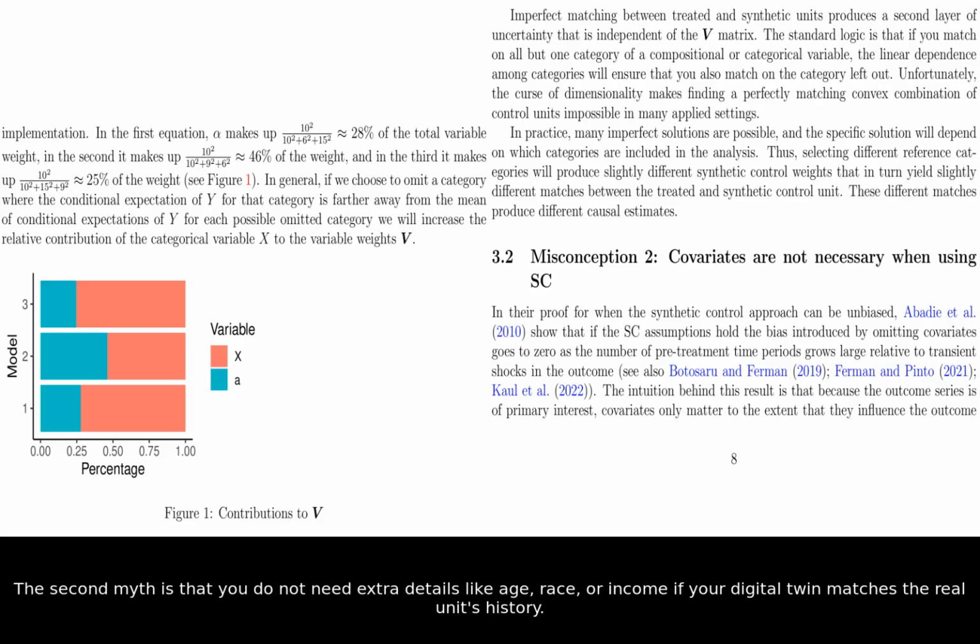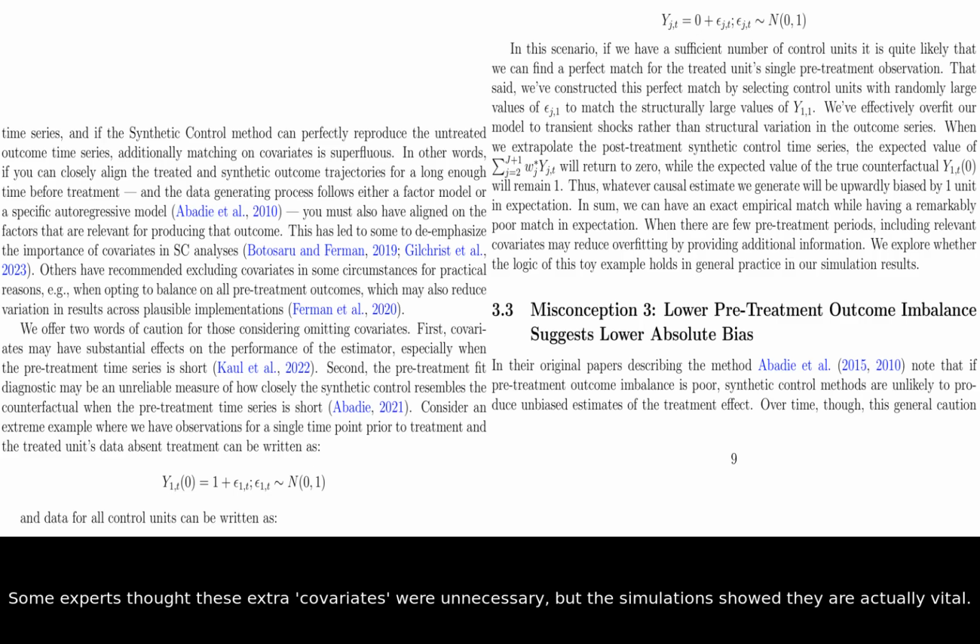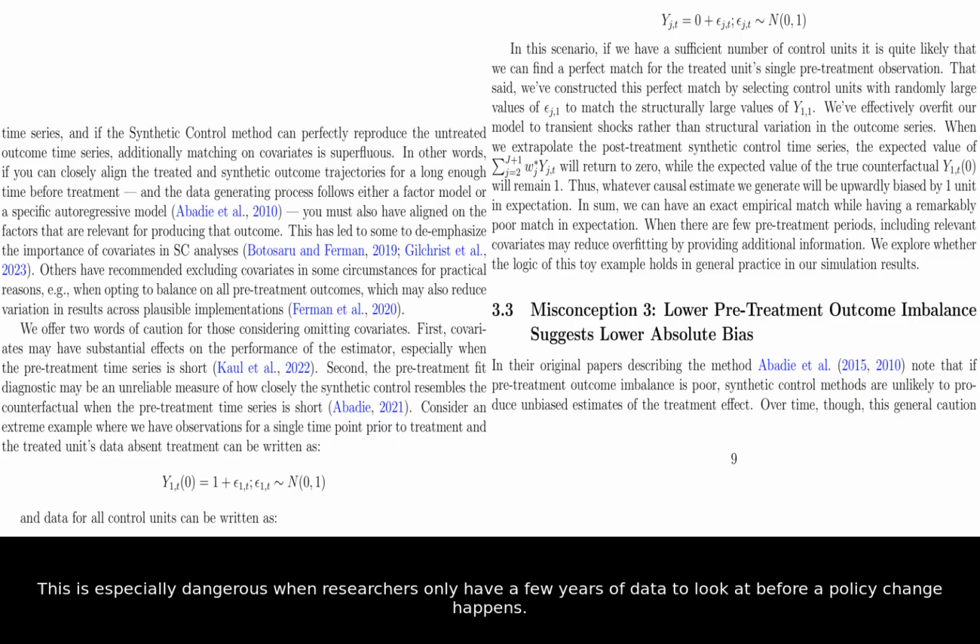The second myth is that you do not need extra details like age, race, or income if your digital twin matches the real unit's history. Some experts thought these extra covariates were unnecessary, but the simulations showed they are actually vital. Without this background information, the model can easily get confused by random noise in the data. This is especially dangerous when researchers only have a few years of data to look at before a policy change happens.